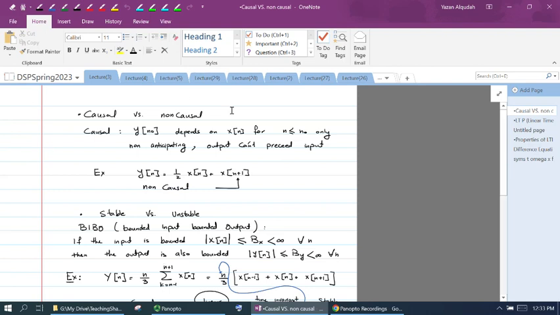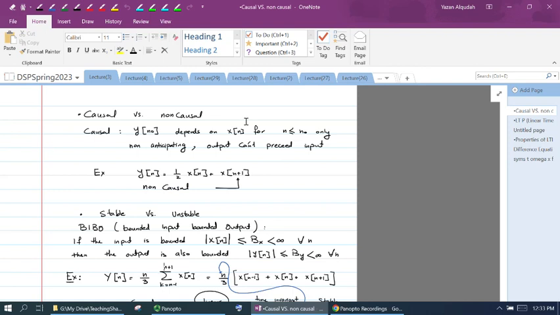In that class we continued describing the systems and the system properties, and one of the properties that we looked at is whether the system is causal or non-causal. A causal system is a system that has an output that depends on the input at that time or at previous time.